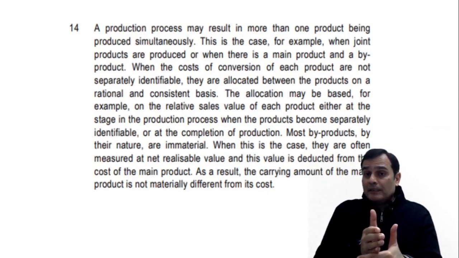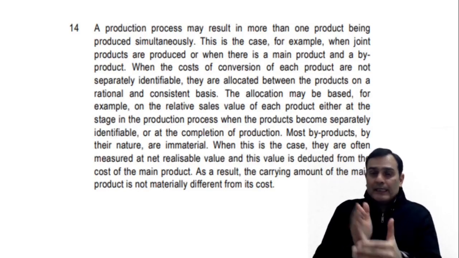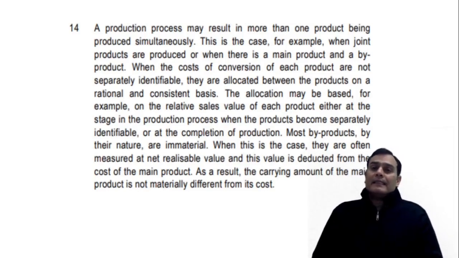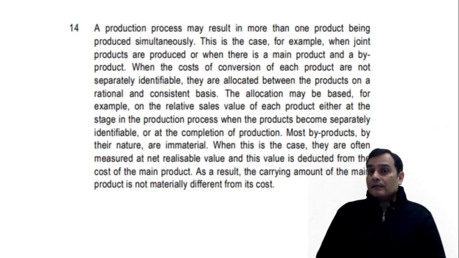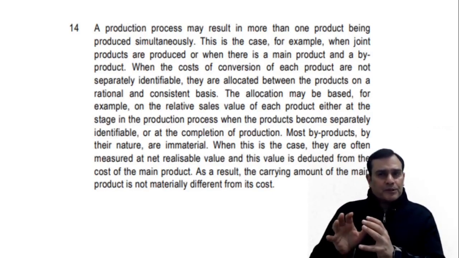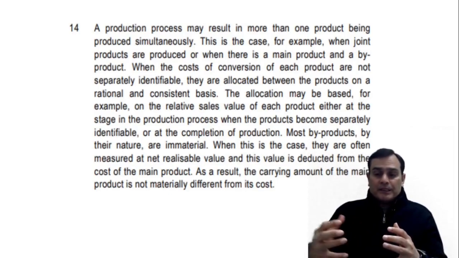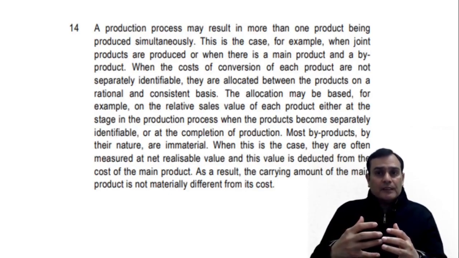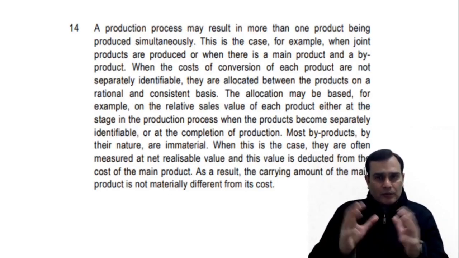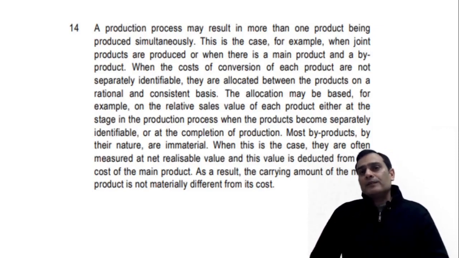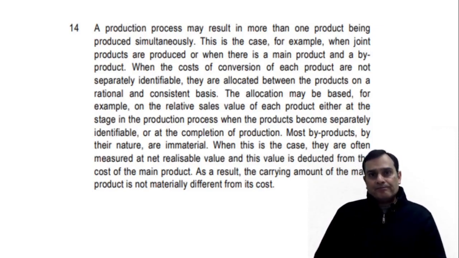Second, A and B are main products and C is a byproduct which is material, treated as good as a joint product. And the third case is that A and B are the main products and C is a byproduct which is immaterial. The moment it is immaterial, we are indirectly treating it as scrap. So we calculate the JPC, reduce the NRV of the byproduct, and the net cost is to be allocated to the main products only.